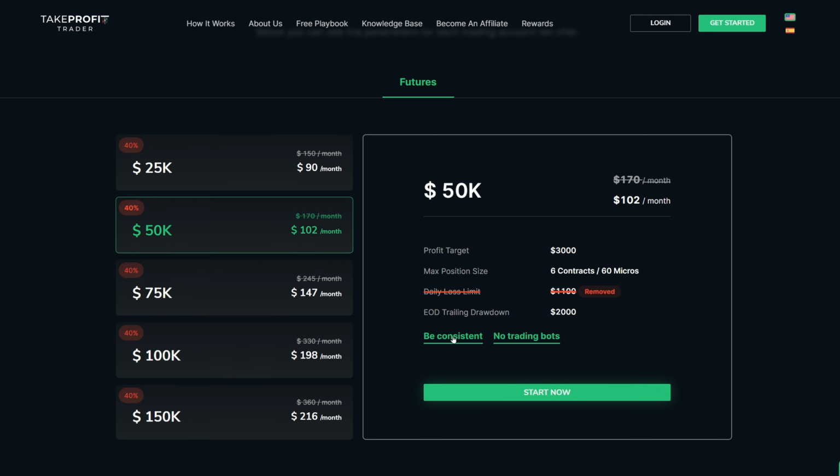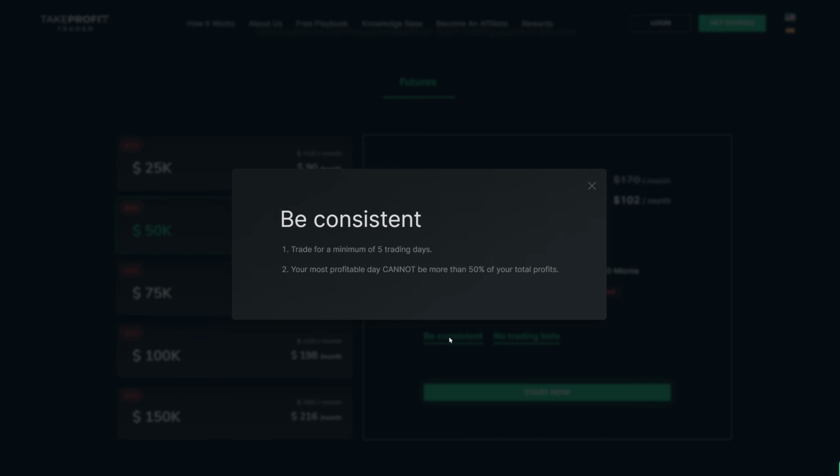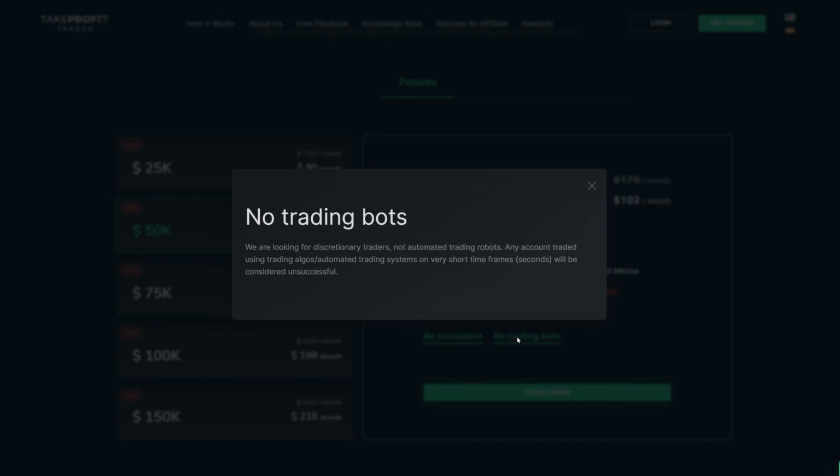Well, what happens if we click right here where it says be consistent? Right here it says trade a minimum of 5 trading days. Your most profitable day cannot be more than 50% of your total profit. All right, I don't see anything there about a micro scalping rule. What about here about no trading bots? We are looking for discretionary traders, not automated trading robots. Any account traded using trading algos, automated trading systems on very short time frames, seconds, will be considered unsuccessful.